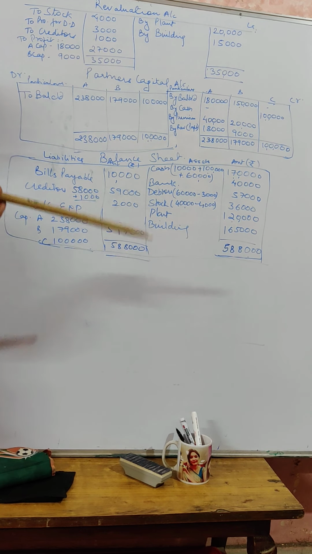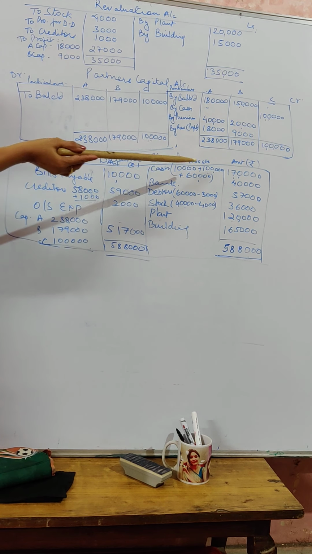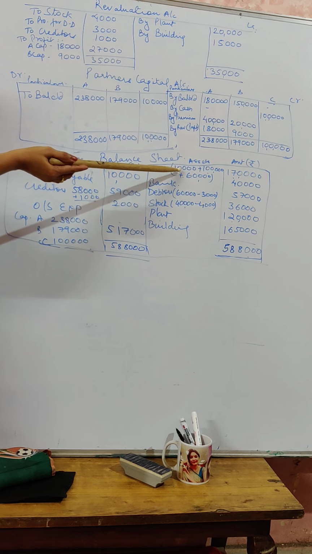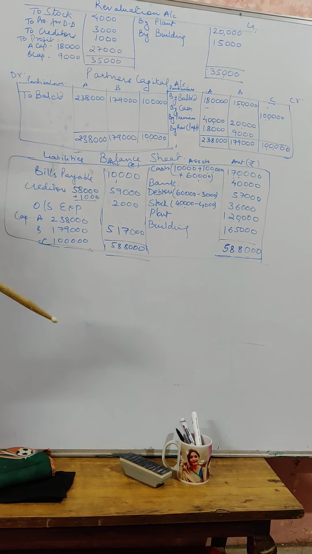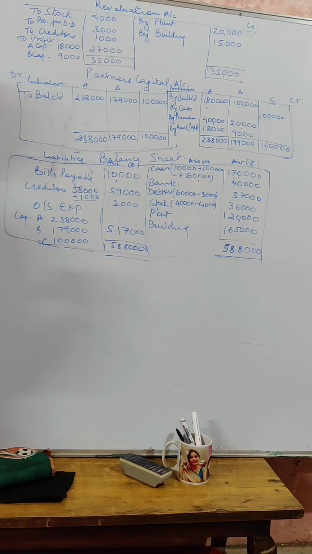Okay. Then towards your asset side, we have to record cash. A new partner brought 1 lakh as cash and 60,000 as premium. That has to be added to the cash account, because we have already discussed the journal entry that cash account debited to C's capital account to premium for goodwill. That means the total cash brought in by a partner is 1,60,000 plus 10,000 of available cash balance, that gives you 1,70,000. Bank balance no change.